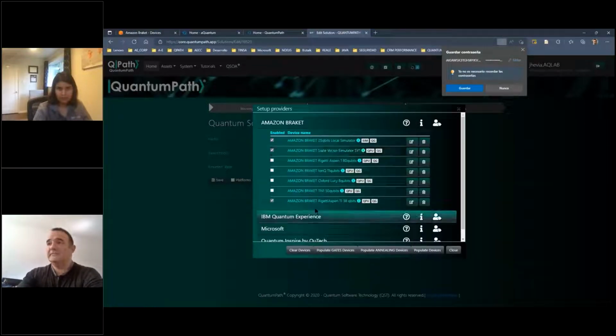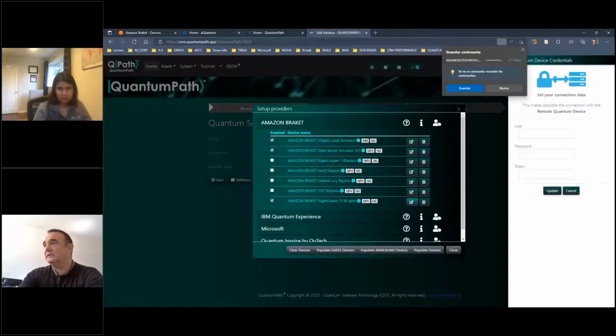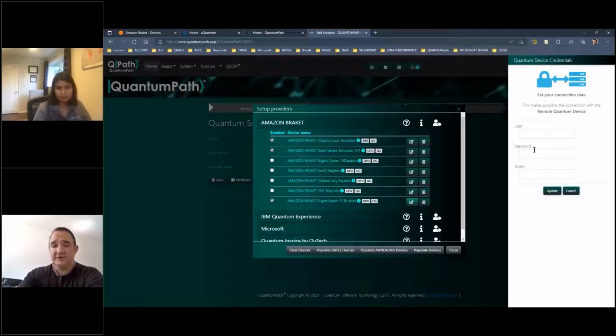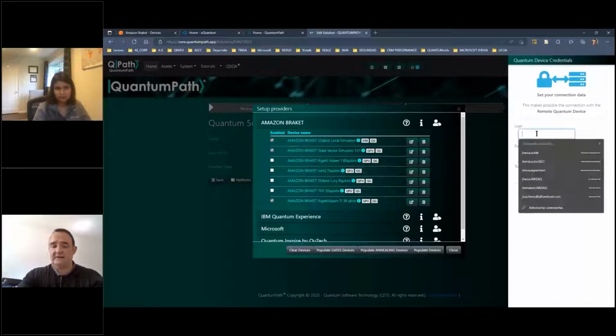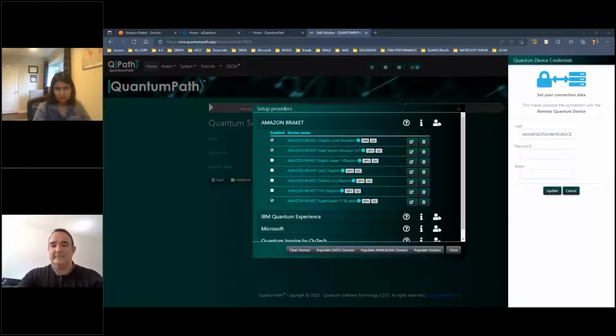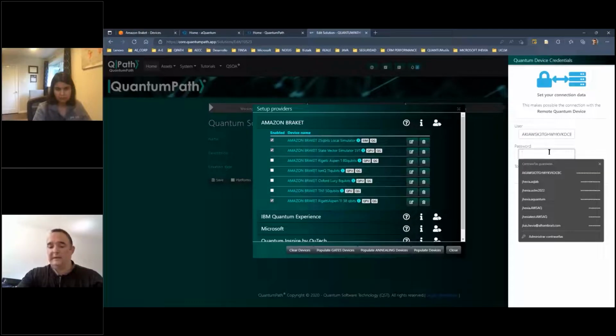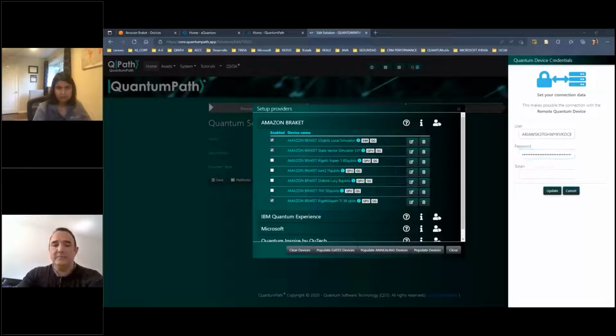I will do the same with the Amazon Braket Rigetti Aspen. If I click on the edit button, I have the same screen in order to store the connection. I will put the same user, set up my password, and put the token.